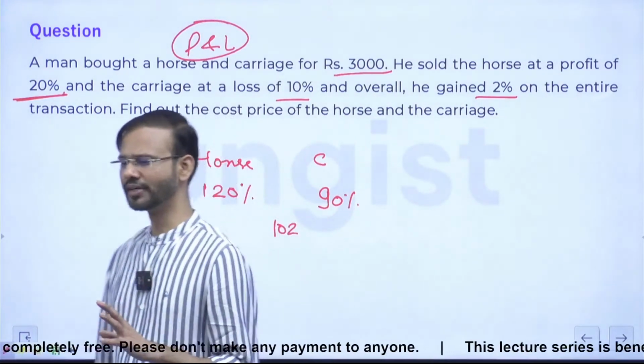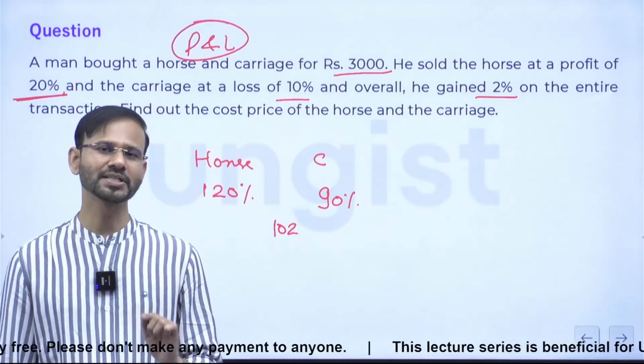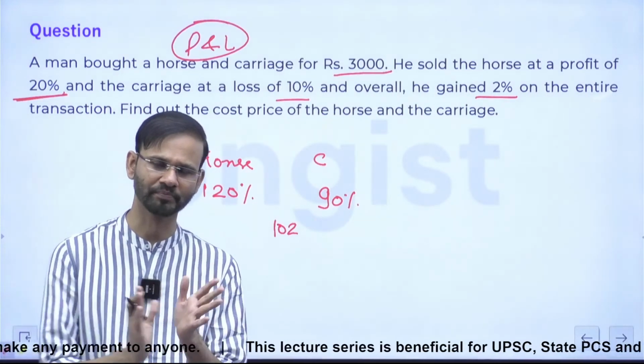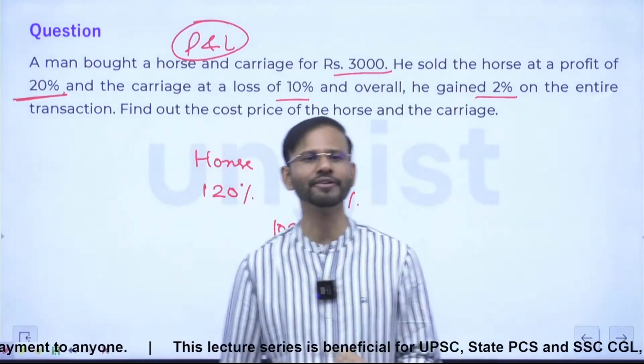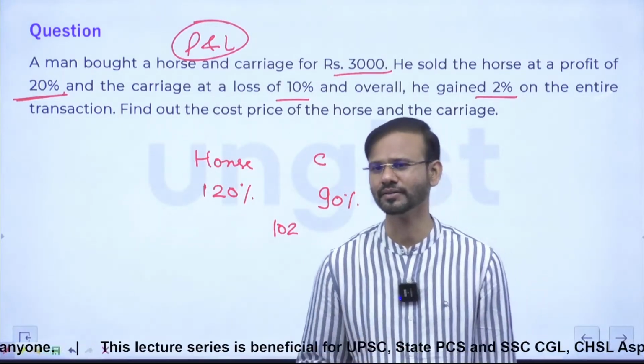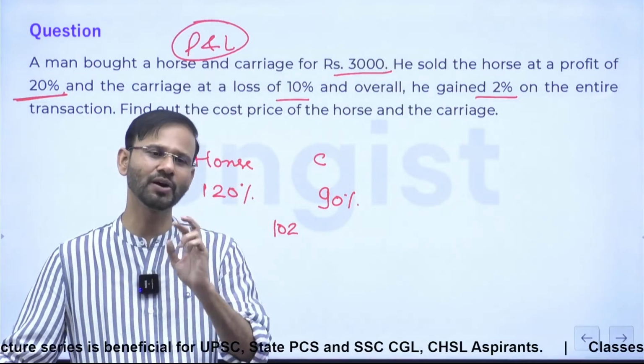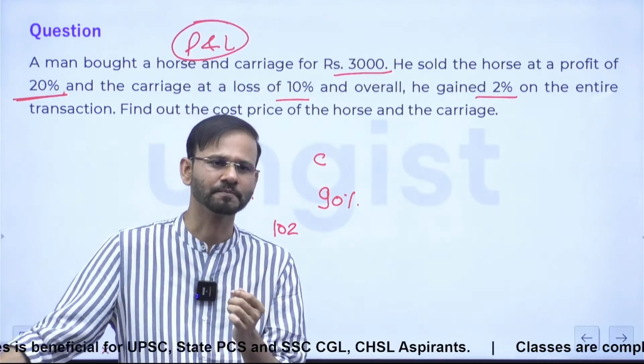So guys, just think on it. Everyone, percentage profit. What is the formula for that? I mean, if you find percentage profit, then how to find that?